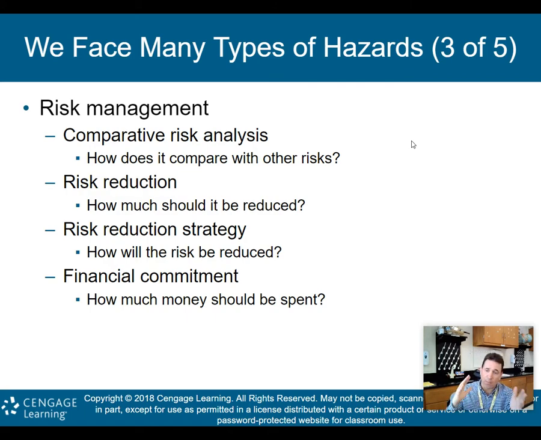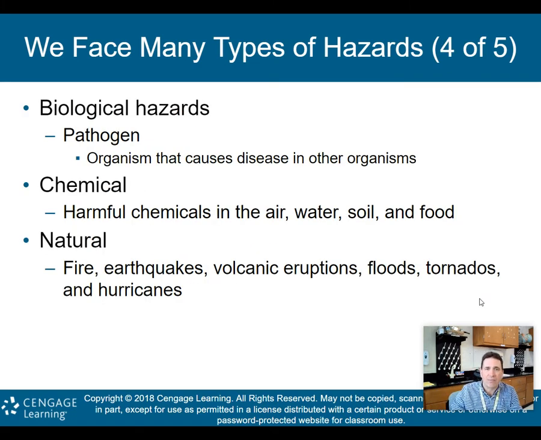So again, this is all part of this. And there are companies that have people who do this. So if you're into statistics and going over risk and risk management, maybe this is something that you can get into, environmental risk management. Definitely, many companies have these people working in their company assessing risk and then managing that risk.